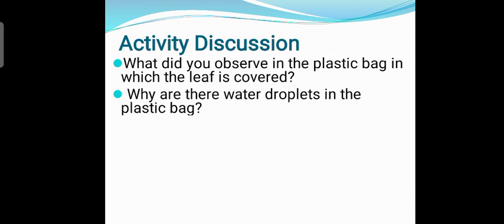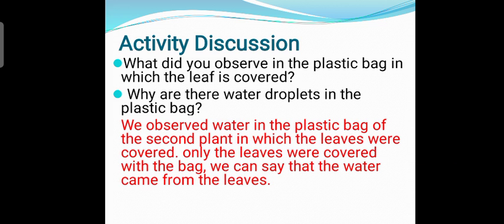Now see. What did you observe in the plastic bag in which the leaf is covered? Why are there water droplets in the plastic bag? So students, we observed water in the plastic bag of the second plant in which the leaves were covered. Only the leaves were covered with the bag. We can say that the water came from the leaves.